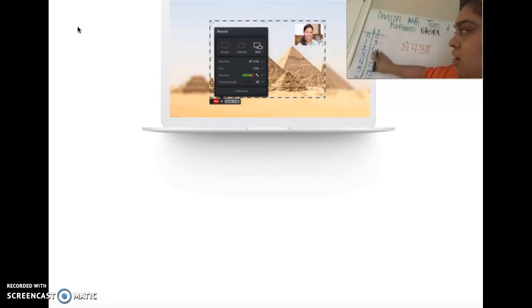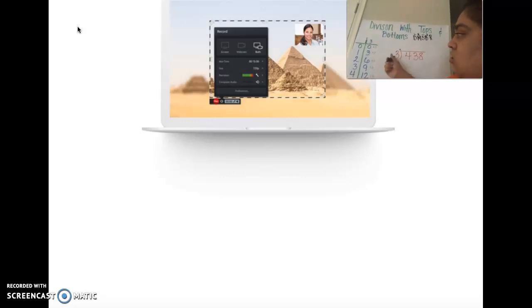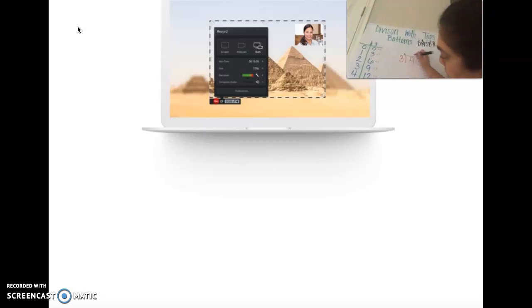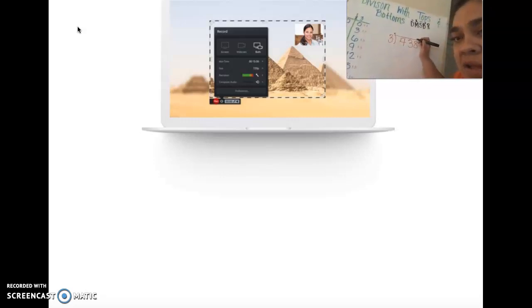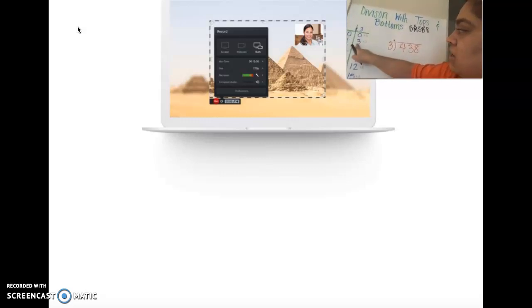So you look here and look on this side. Which digit is closest to 3 without going over? 1, right? So this is where I'm starting. I'm going to put my dot so I know where I'm starting. I notice that 1 times 3 is 3.